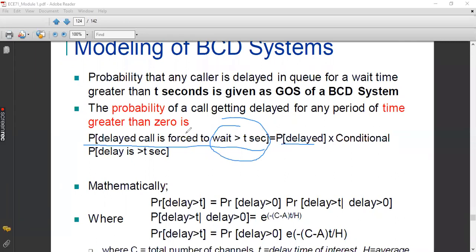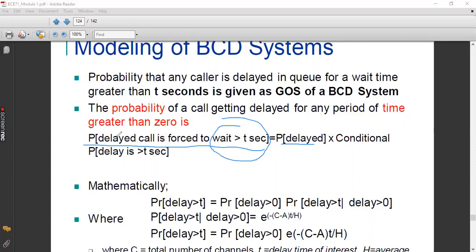Okay. While calculating the probability, we have to calculate the probability of delay multiplied by the conditional probability. We need to multiply these two probabilities together so that you get the entire probability. Clear? On the left-hand side, you have the probability of a call which is delayed, or needs to wait more than t seconds.